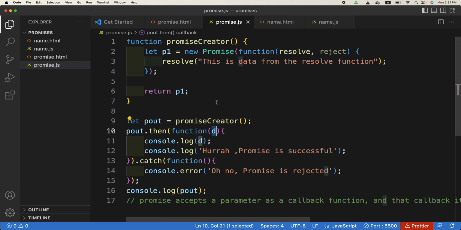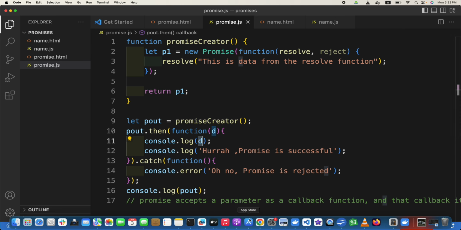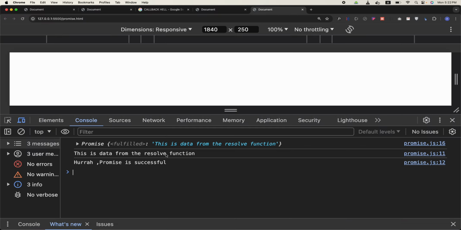This parameter actually is the data which is being passed from here. It is passed here, but you will have to catch it in the dot then function as a parameter d. So what should be the output of this d? Any guesses? This is the data from the resolve. Well done. So this is the data from the resolve function.